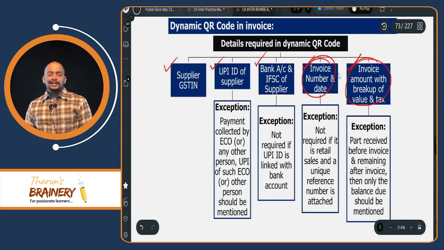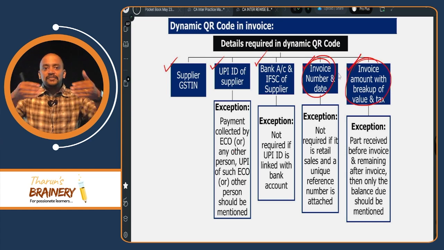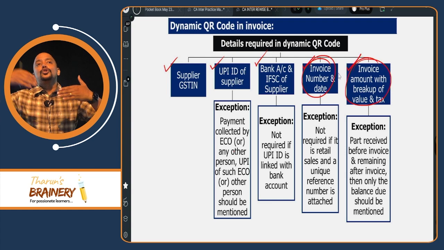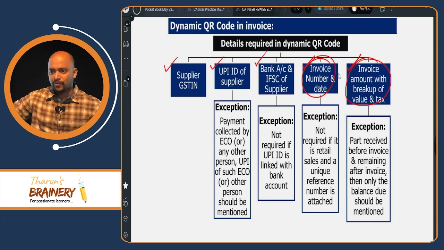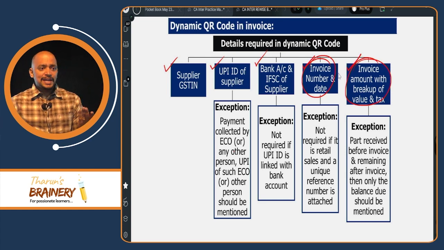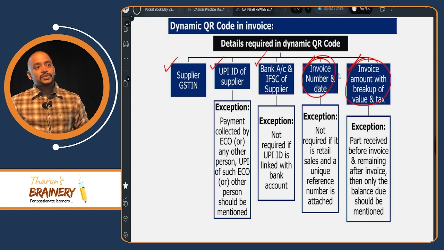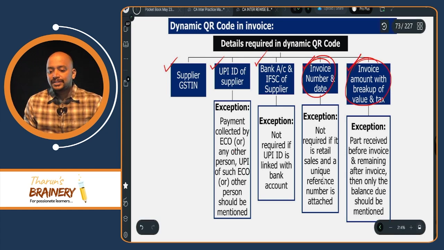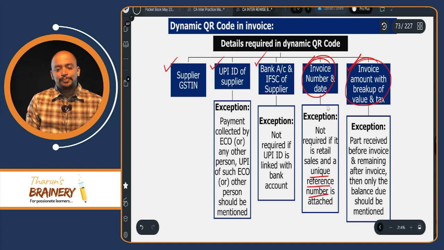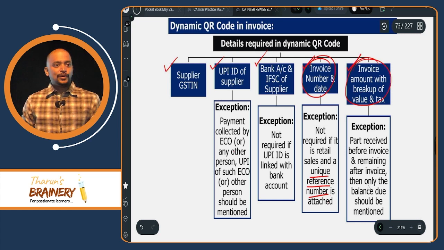For this invoice number and date, in case of retail sales there will be multiple counters. When you go to a supermarket, some 6-7 counters will be there. In these counters, they will be generating invoices parallelly. So the invoice number cannot be entered because they cannot discuss and decide what the invoice number is. That's why every counter can create a unique reference number. That unique reference number can be entered in the place of invoice number and date. Then invoice amount with breakup of value and tax.